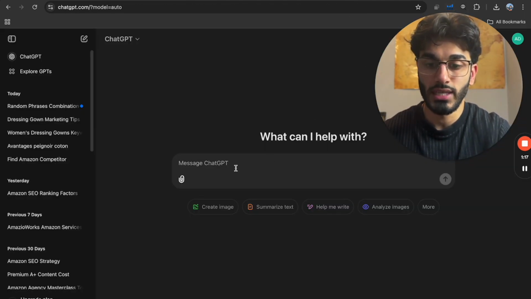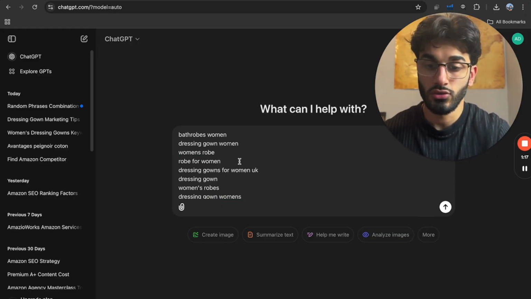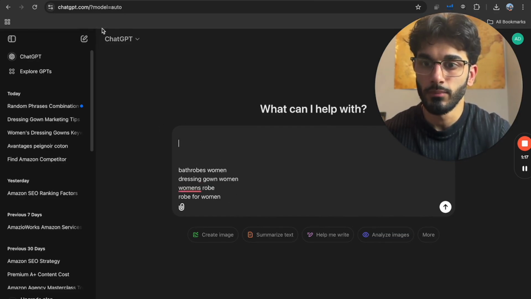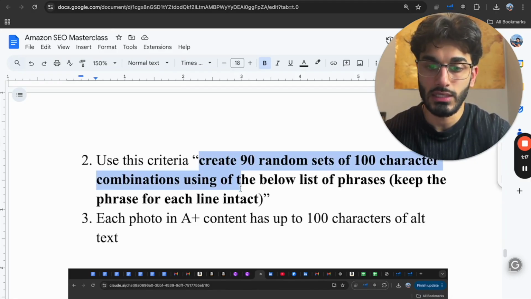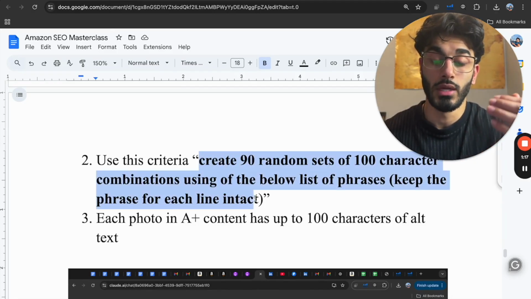Now I'm going to go to ChatGPT and copy and paste this, so it has all the keywords now in here. And I'm going to give it a criteria. The criteria I want to give it is this one: we want to create 90 random sets of 100 characters using the below list of phrases.